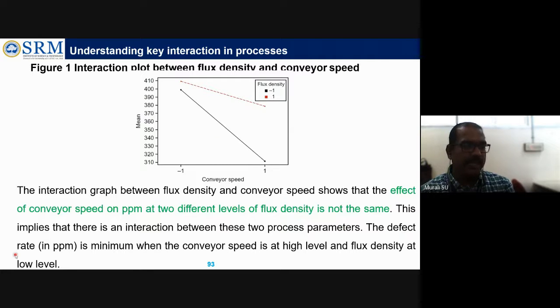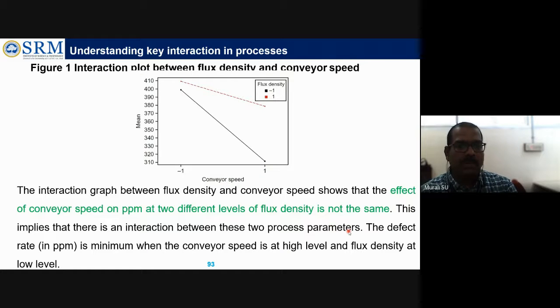Where is the defect rate minimum? Here. The defect rate is very low, between 310 and 410. The defect rate is minimum when conveyor speed is at the high level and flux density is at the low level. This black line is flux density at the low level, and the other one represents conveyor speed at the high level.